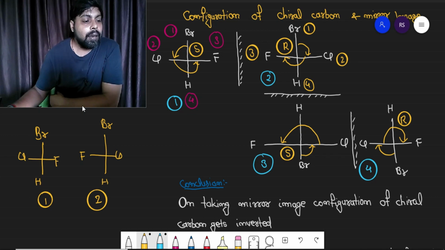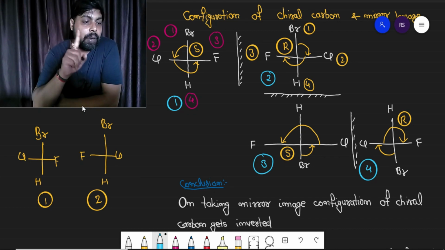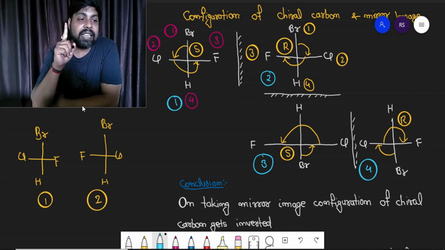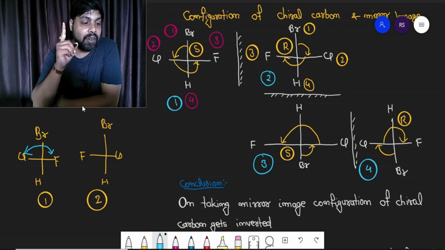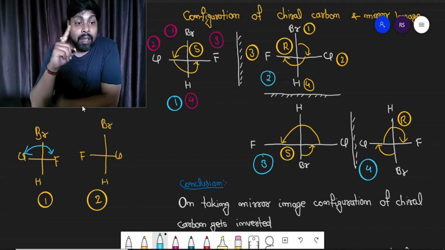Now there is only one change. If you are moving from compound 1 to 2, there is only one change. You are changing the position of chlorine and fluorine only. Nothing else.